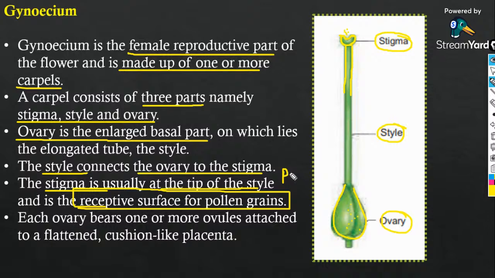Then you will get the first type of placentation. Sometimes you can arrange them at the center, then you can get the next type. So as the arrangement of ovules varies, you will get different types of placentation.